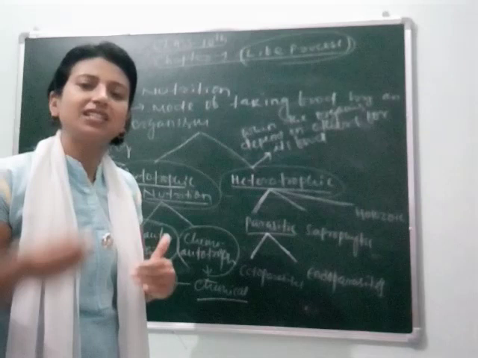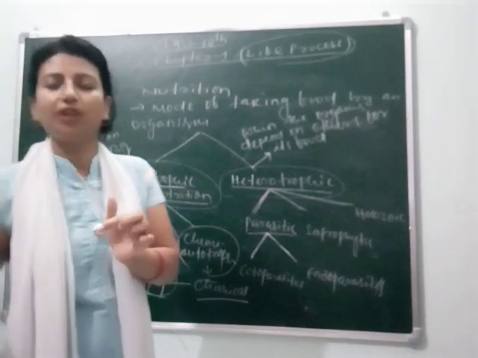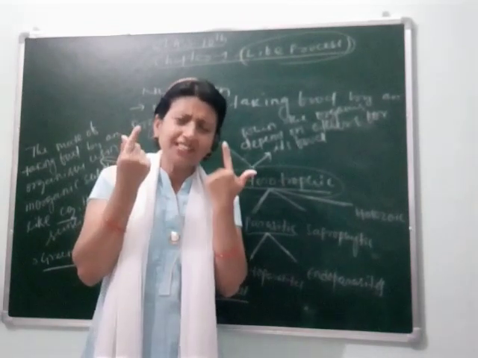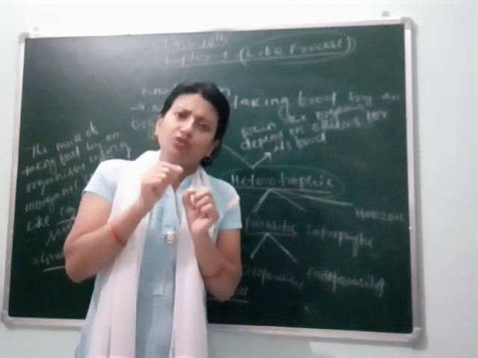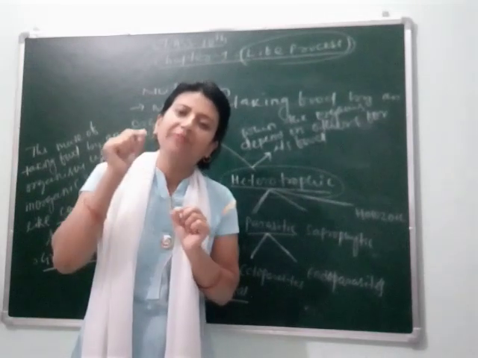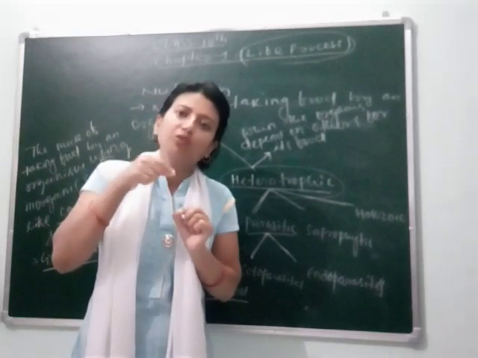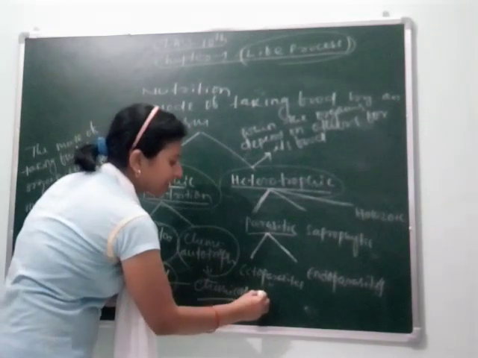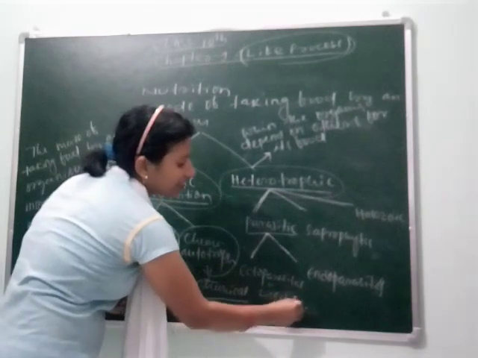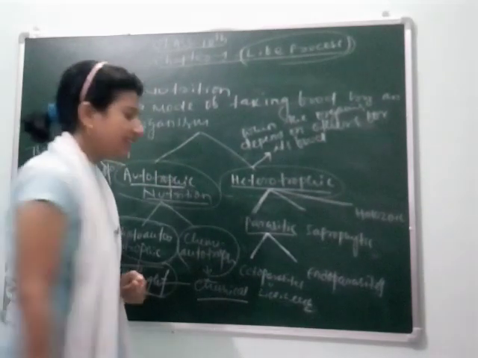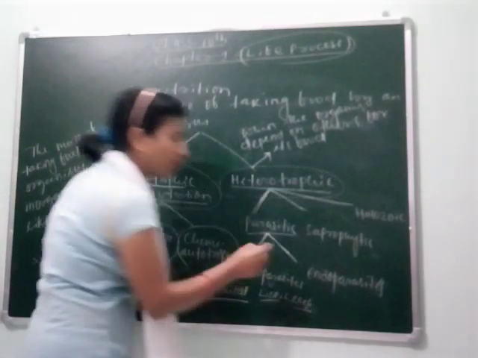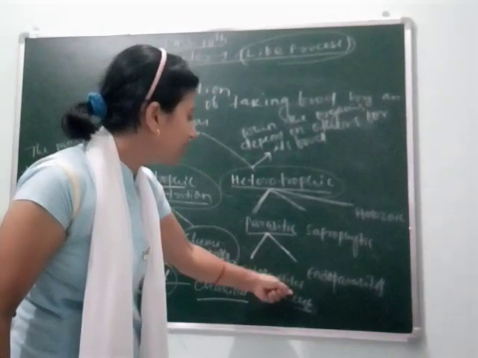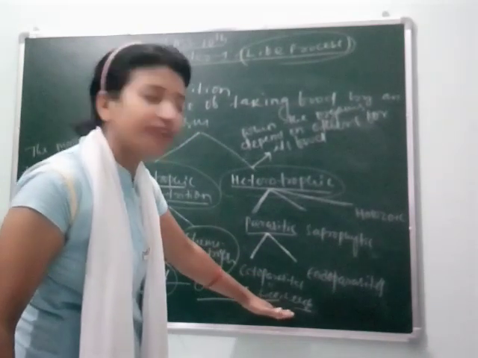One is ectoparasites and another is endoparasites. Ectoparasite means the organism takes nutrition from outside the body. Suppose, for example, lice, that is in your head. So here the lice is an ectoparasite, as it takes blood or nutrition from our body from outside. That's why we can give examples of ectoparasites as lice, and also leech. These are examples of ectoparasites as they take their nutrition from outside the body of another living organism.